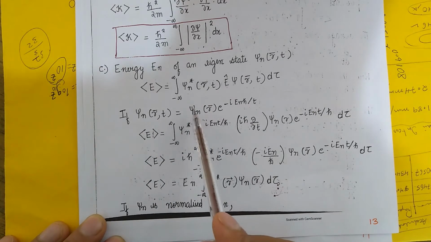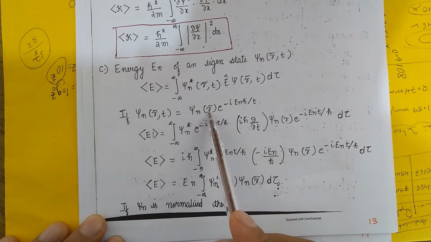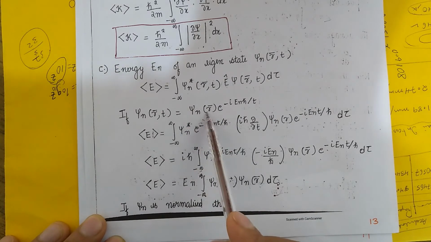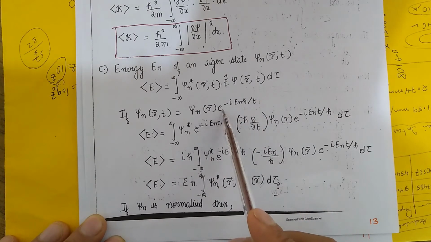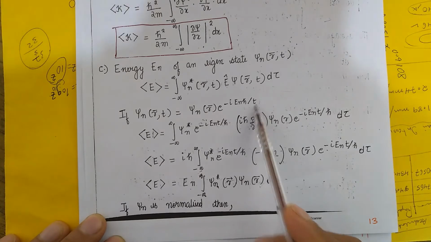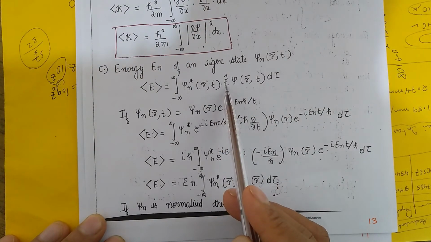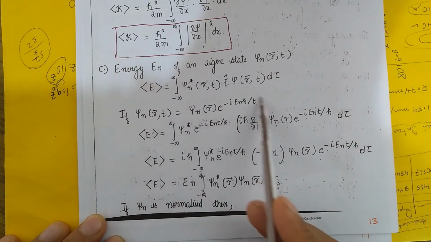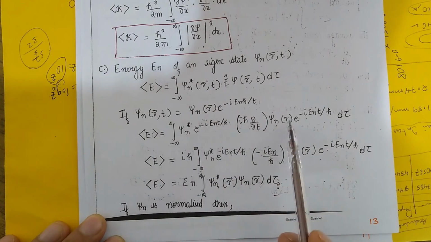So here psi n of r just represents the wave function belonging to the space, and this term represents the wave function contributing to time. So in that case, instead of psi n, we can replace this function by this equation. So let's try to substitute that.